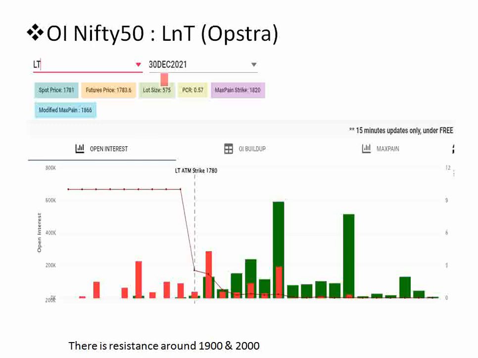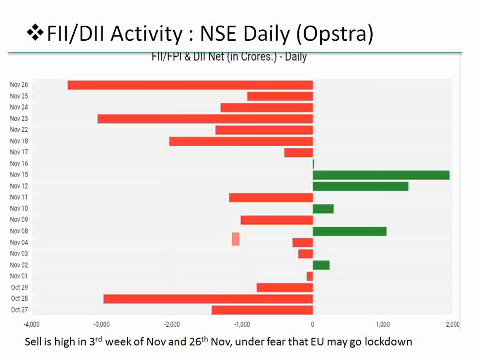And this is the L&T OI for 30th December. Here we can see 1900 and 2000 there is some higher resistance. So on the safer side it is better to enter above 1900, or risk traders can enter at this particular point, like 1770 or 1780 or so. We can wait for some consolidation in the next few weeks.